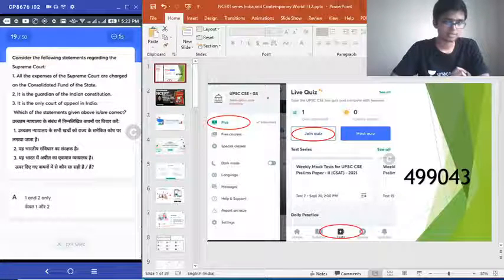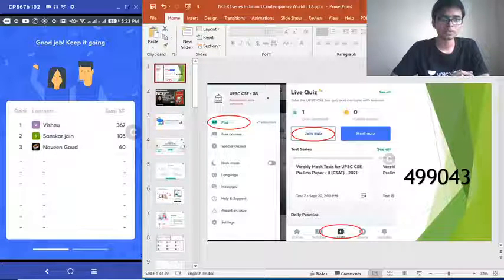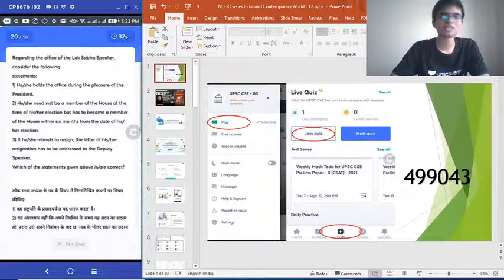Last 3 seconds. Correct answer option B. Only one person getting it. That is Naveen. He moved to the second place now with 135 points. That's good to see.